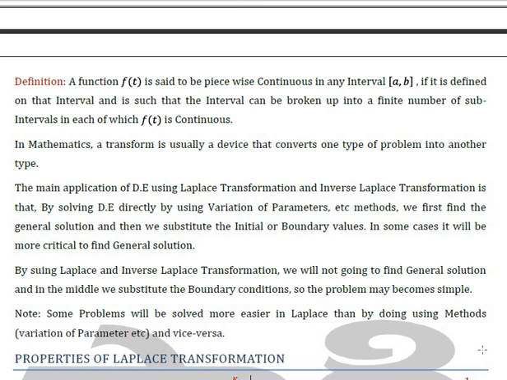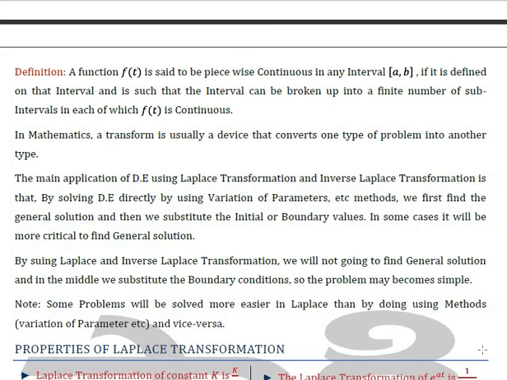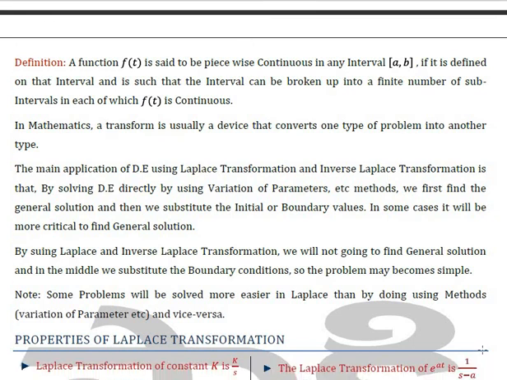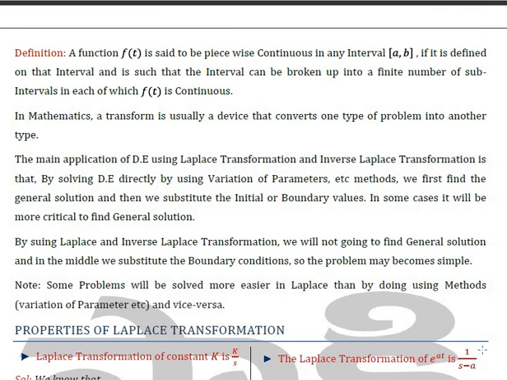The main application of Laplace transform and inverse Laplace transformation in differential equations is this. Either we solve the differential equation directly by using variation of parameters, etc., where we first find the general solution and then substitute the initial or boundary values. In some cases it is more difficult to find the general solution. By using Laplace transform and inverse Laplace transformation, we do not need to find the general solution, and in the middle we substitute the boundary conditions, so the problem becomes simple.